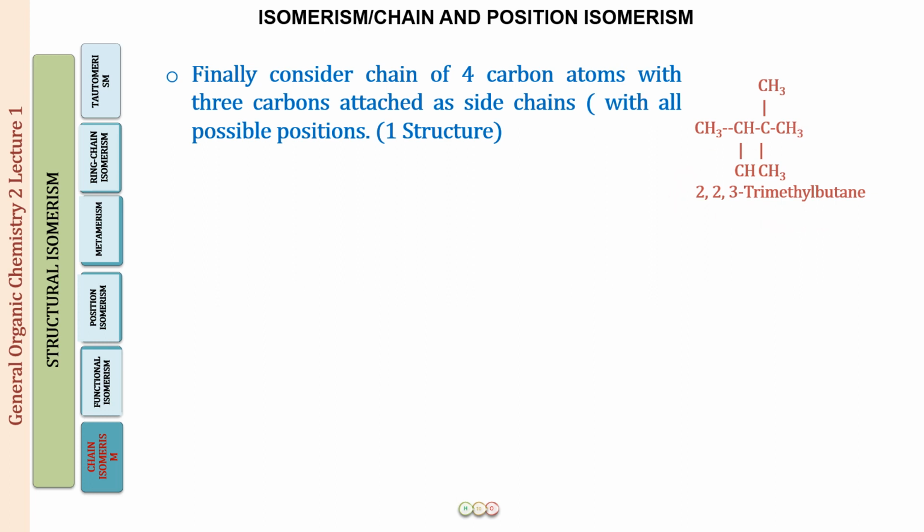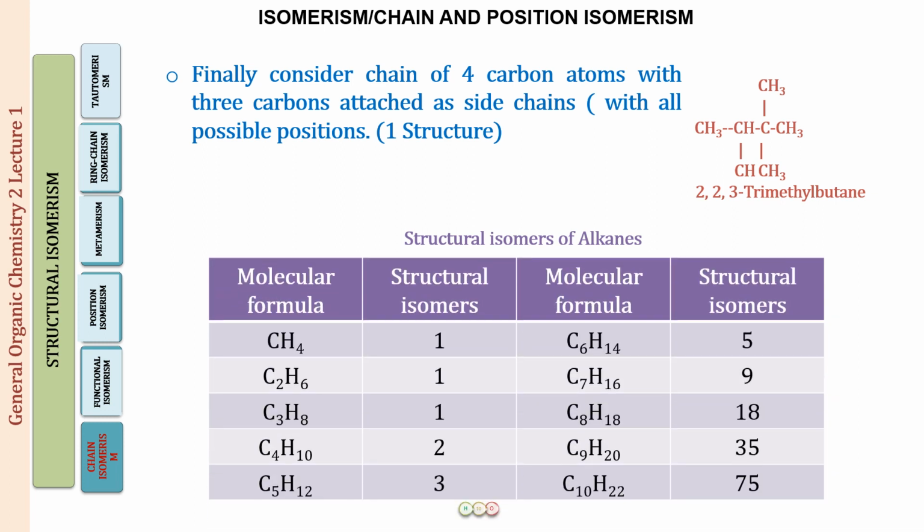So in total we have been able to draw 9 structures as the isomers of C7H16. So let us see the complete list now of all the structural isomers of alkanes that we have learned so far. So we have CH4, there is going to be only one isomer, CH4 itself, C2H6 again one, C3H8 again one.